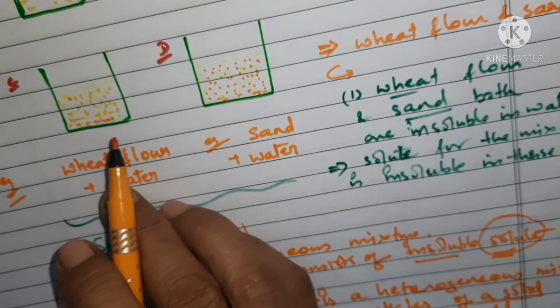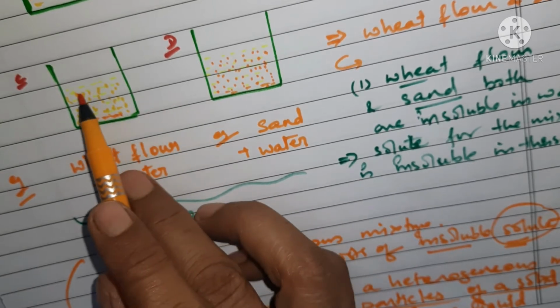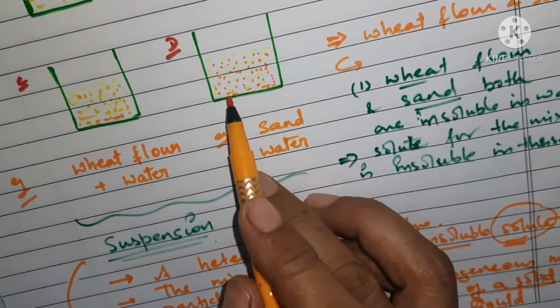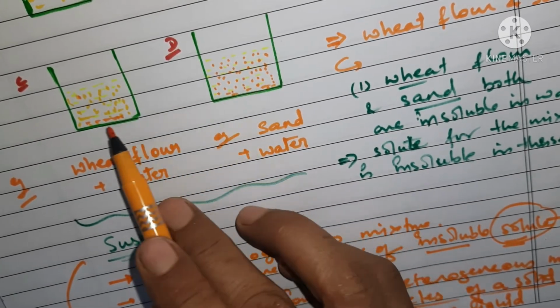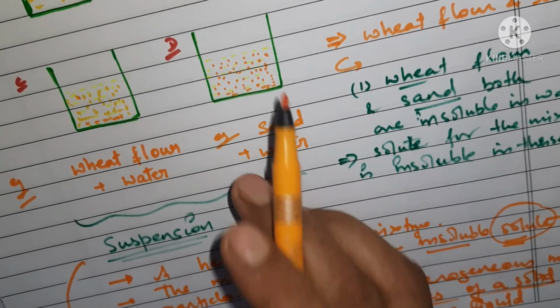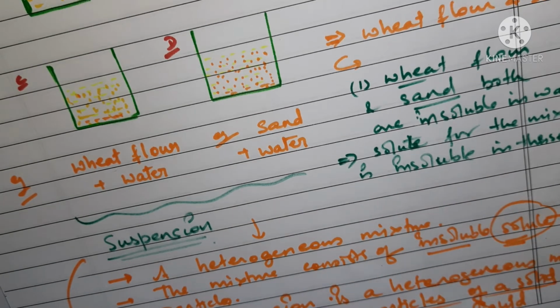In both cases, when you keep these two beakers for some time, the particles of wheat flour as well as the particles of sand will settle down at the bottom, and they can be filtered out properly with the help of filter paper or by other methods as well.